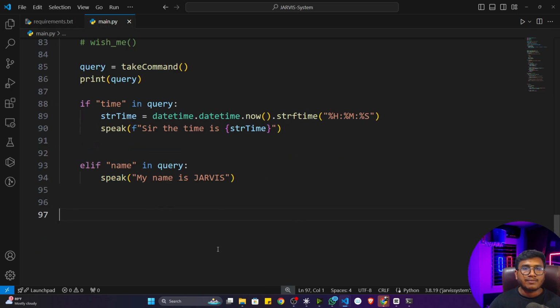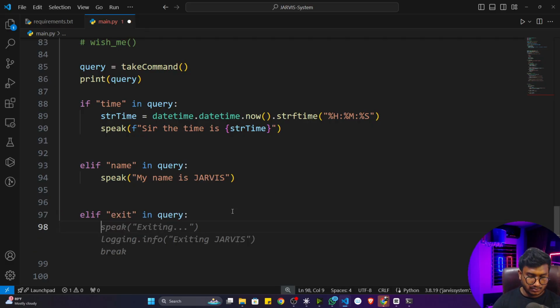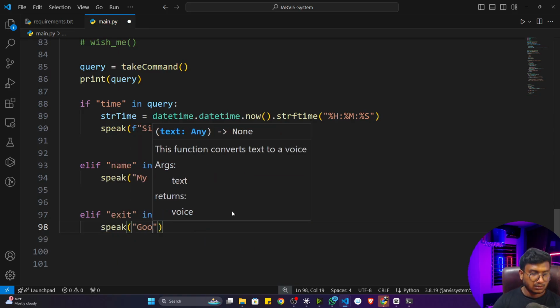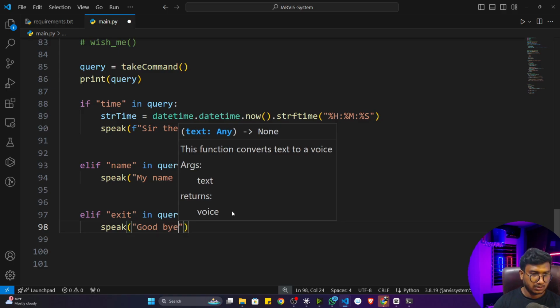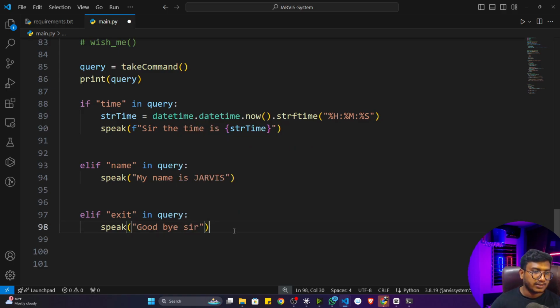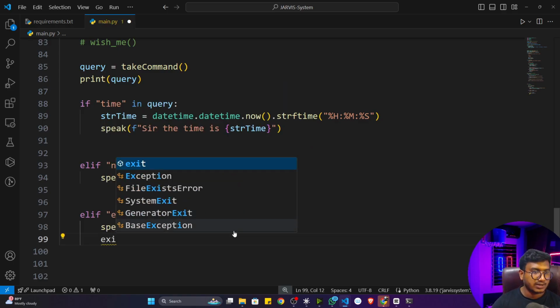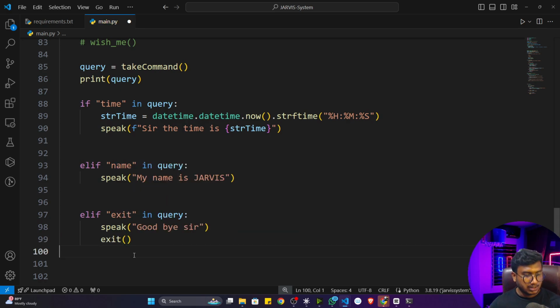Now, every time I have to press Ctrl+C to exit from my terminal. I can also give a command to exit. So here I can write elif exit in query. Simply it will speak, goodbye, sir, and after that it will exit the application. So for this, you can use this particular exit function. Now let me show you.